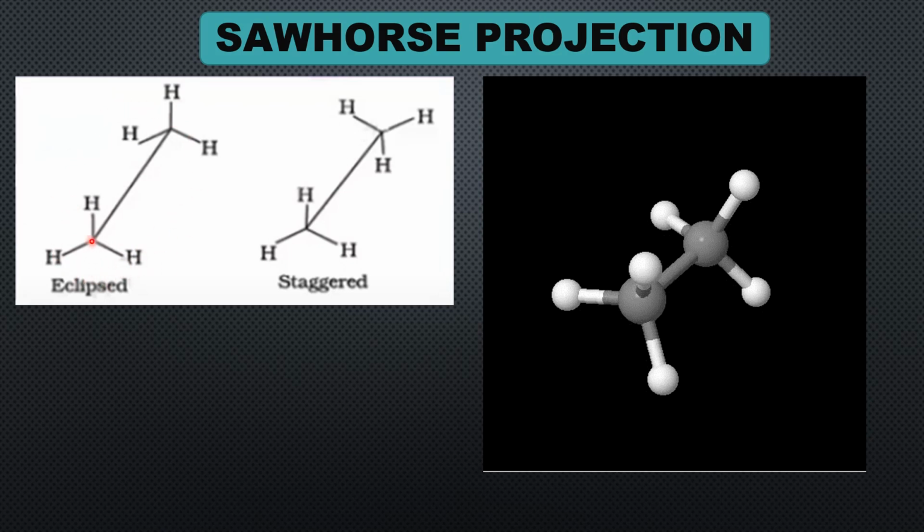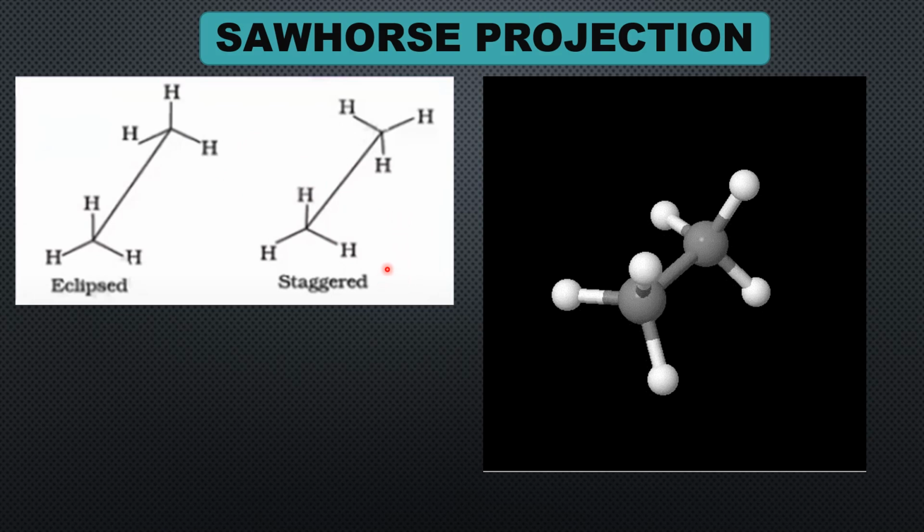Now, we shall keep this carbon rigid and rotate the back carbon by 60 degrees. This 60 degree rotation will bring this hydrogen from here to here, and that is the staggered conformation. This staggered conformation is the most stable conformation of ethane, and the eclipsed conformation is the least stable conformation of ethane. Apart from eclipsed and staggered, there are any number of other conformations possible. They are all called skew conformations.